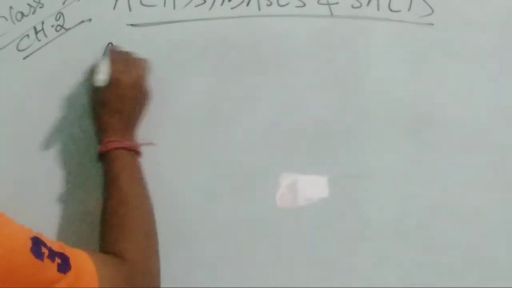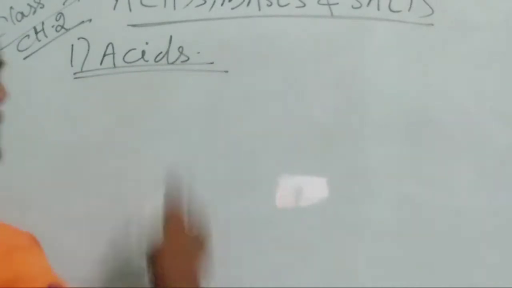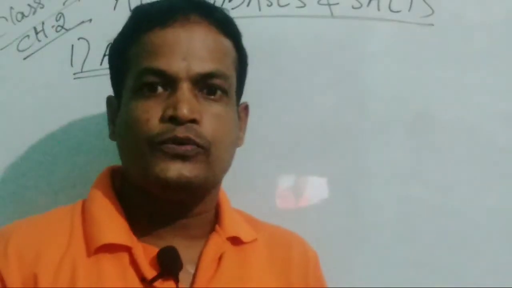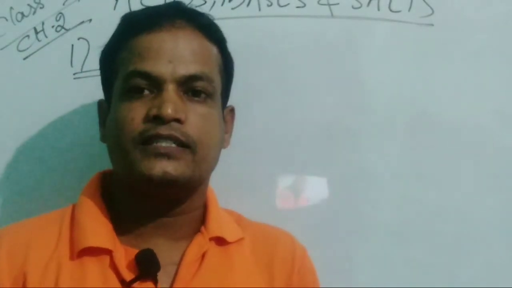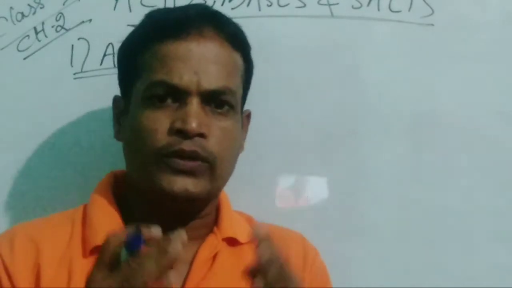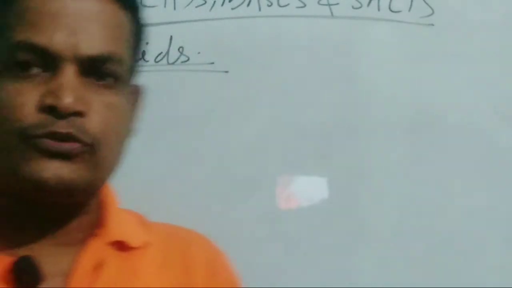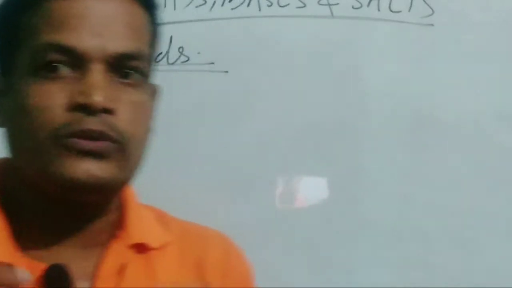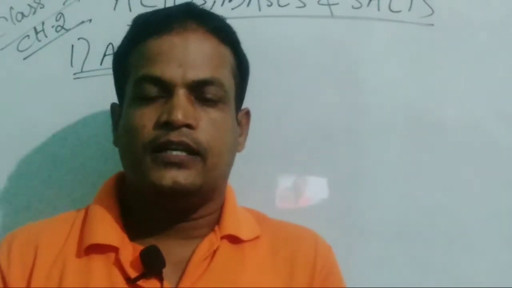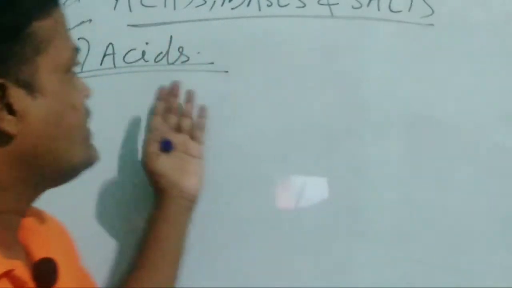Number one, acids. Friends, acids are the substances which produce H plus ions in their aqueous solutions. We know from previous classes, in our 7th class, that acids are sour substances. But in this case, we are going to define acids.